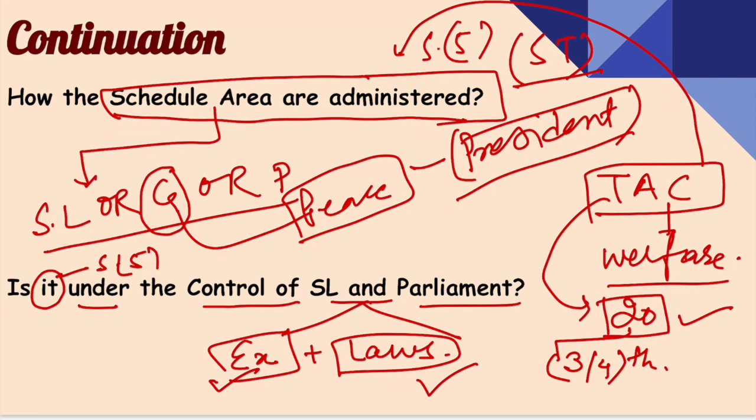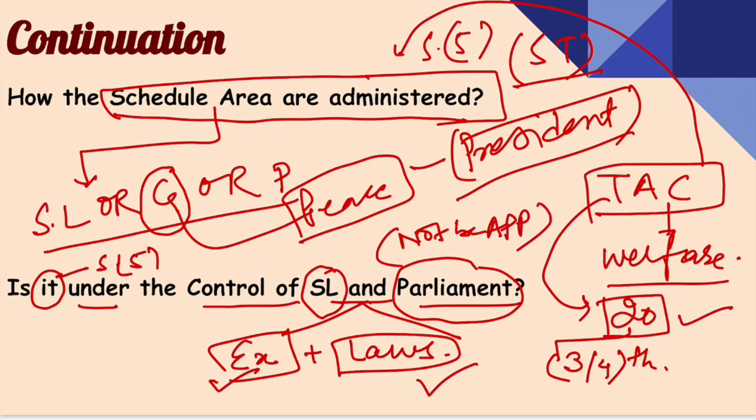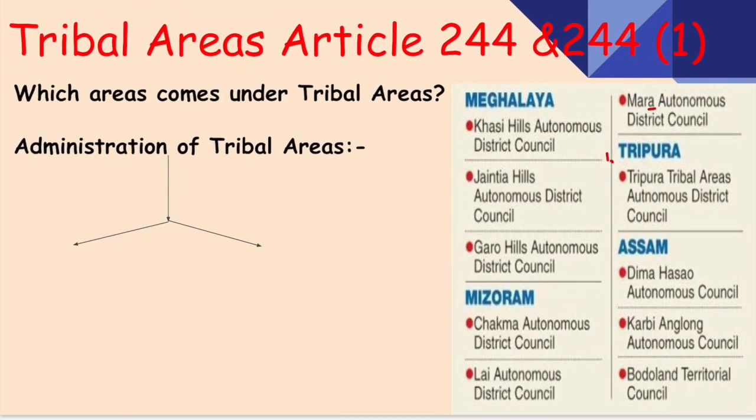However, the governor will determine the applicability of these laws or the executive direction. If the governor thinks it is fit to extend the law made by the state legislature and parliament, then he will give his assent. However, he may decline his assent also, and in that case, the law made by either the state legislature or parliament will not be applicable. Understood? Now, this is the end of the administration of the Schedule 5 areas. Now we are moving to the tribal areas, that is the Schedule 6 area.